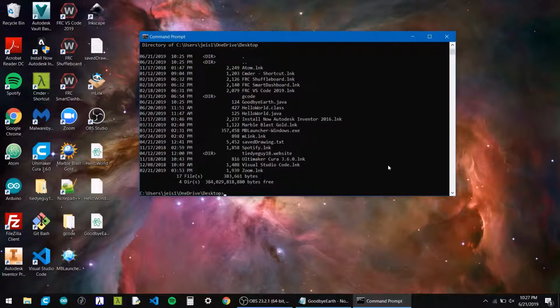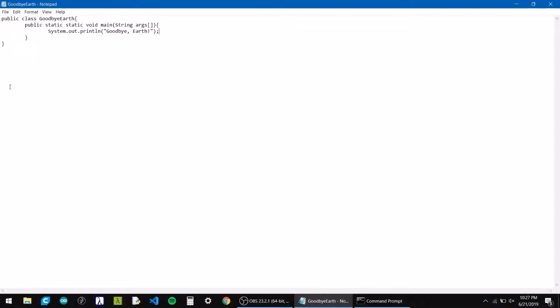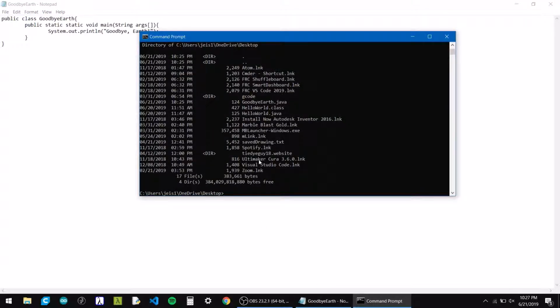Before we run our program, we need to compile it. What that means is it takes this Java code that we wrote that looks somewhat like English. It has English words, even if it does have some fancy characters, and it converts it into a .class file, which is a halfway point between English and computer language. To compile it, we use the command javac, which stands for Java Compiler, and then the file name, which is GoodbyeEarth.java.